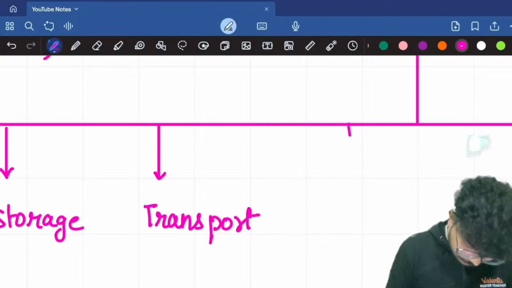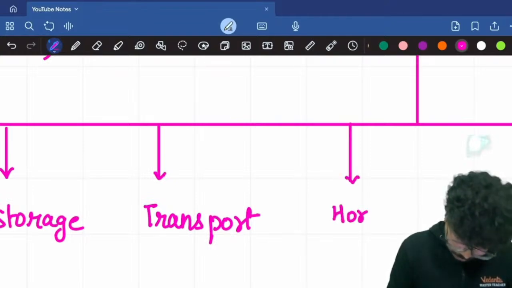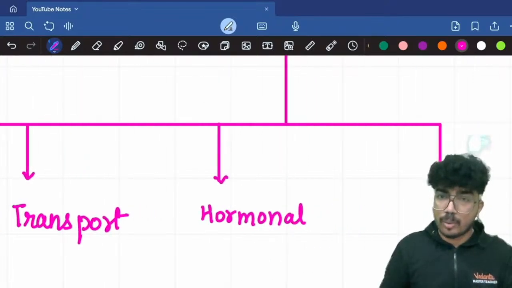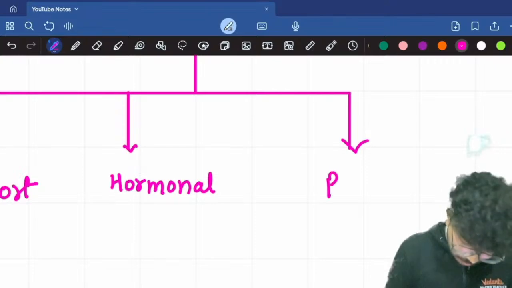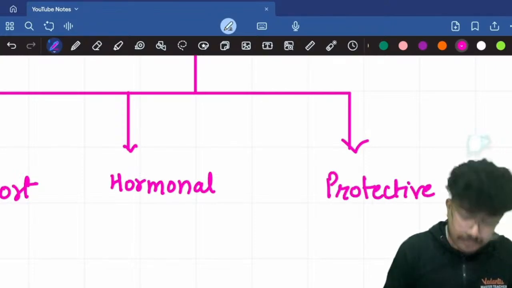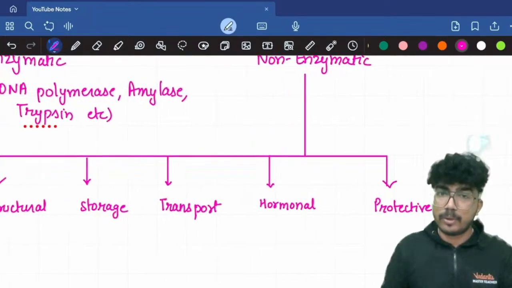Hormonal. Then you have the protective or defensive proteins.